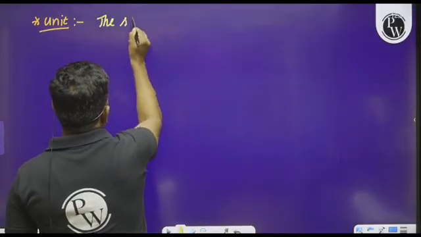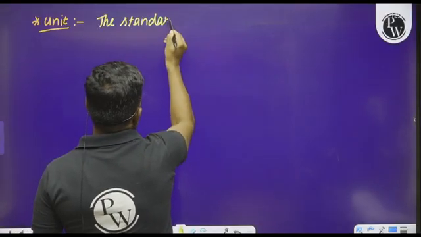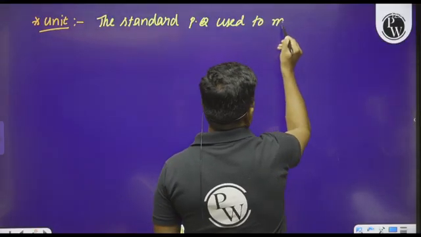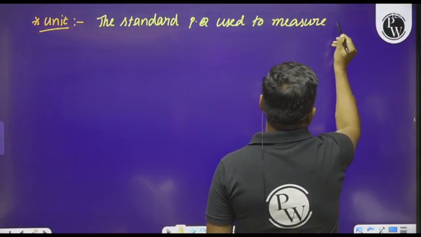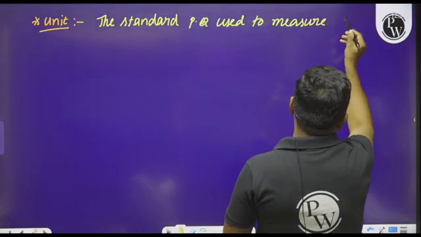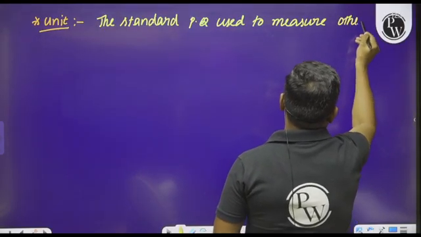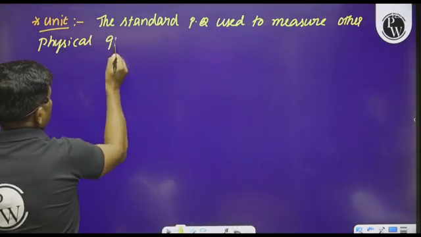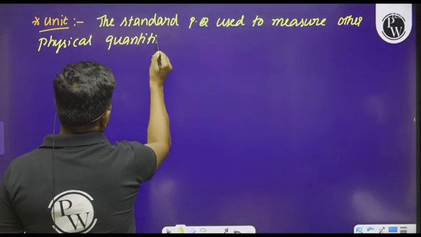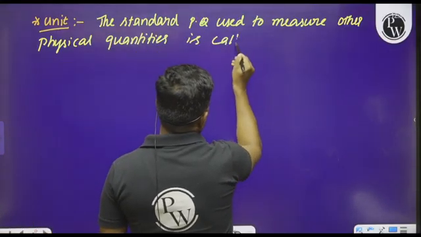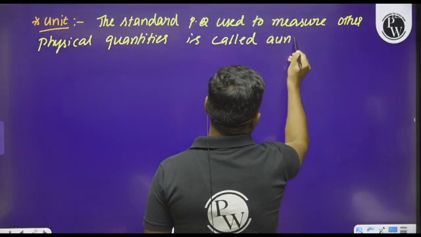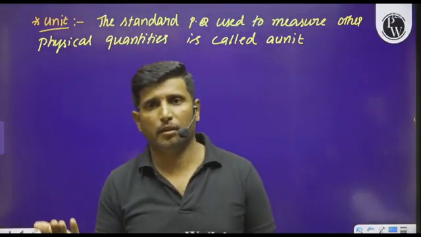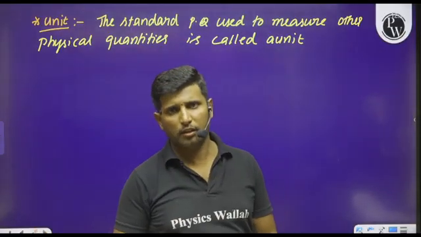Unit is nothing but a standard physical quantity used to measure or compare the other physical quantities. Okay, is called a unit. For example, we can say kilograms, grams, meters, centimeters, seconds. These are all the units.